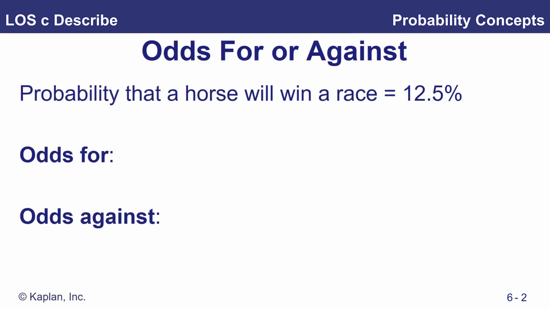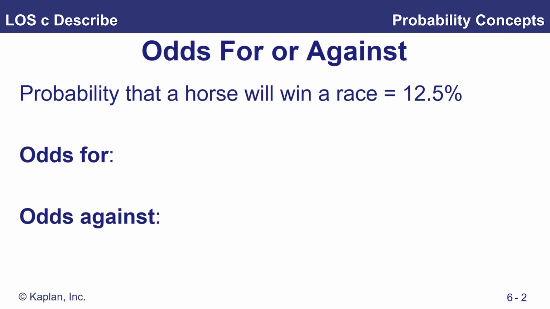Right, with this little LOS here, we're asked to describe the probability of an event in terms of odds for and odds against. Now, we've been told the probability that a horse will win a race, because of course we see odds for events occurring at bookies. And we've been told the probability that our horse will win the race is 12.5%, and we want to compute that as odds for and odds against.